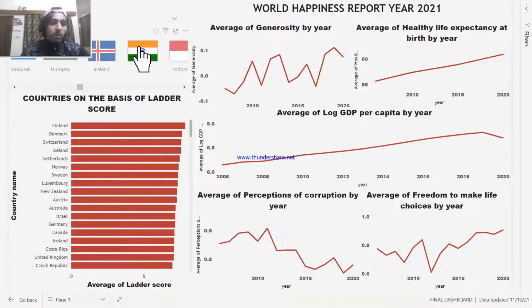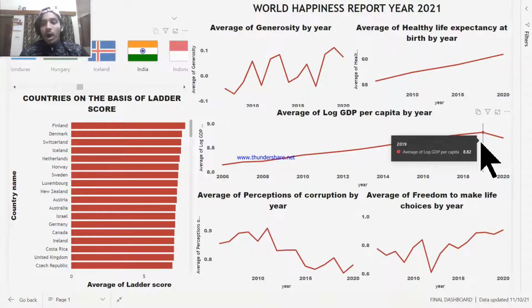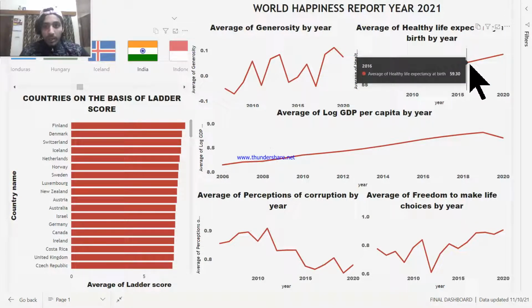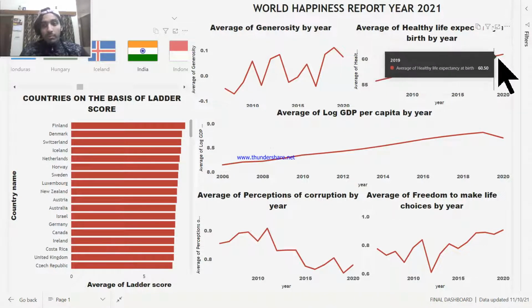So here, a very important point is that by even seeing this graph, we can get an understanding of what we are intending to do and get a lot of insights. Every country can have a look at this graph, and you can see how our GDP was going up, but then due to the pandemic it went down. Our life expectancy has been going up, which is a good sign.